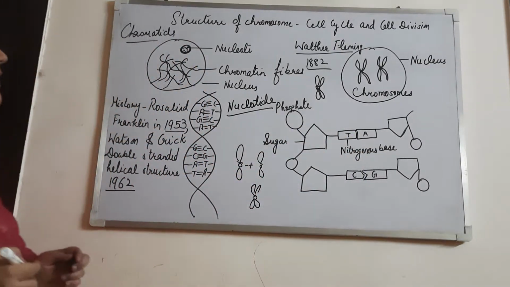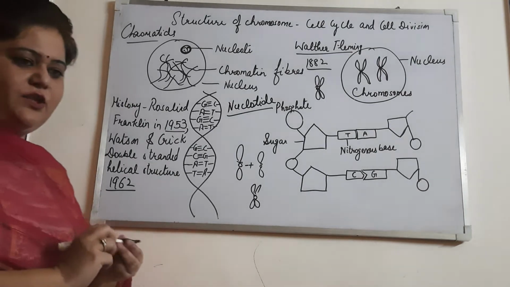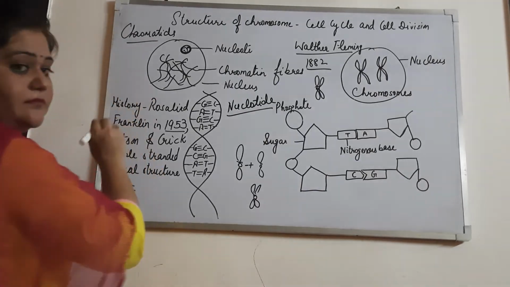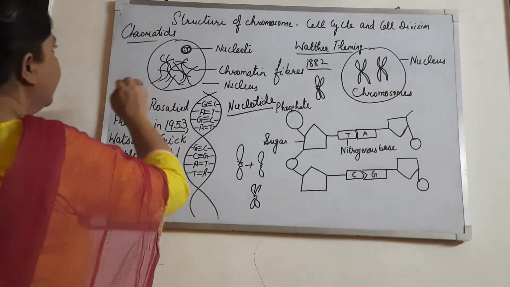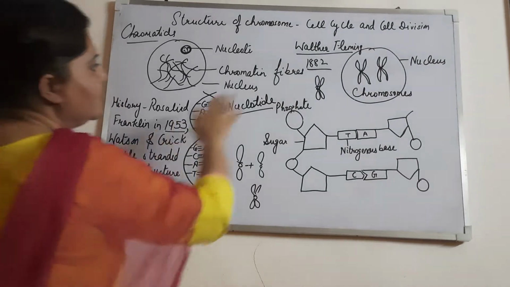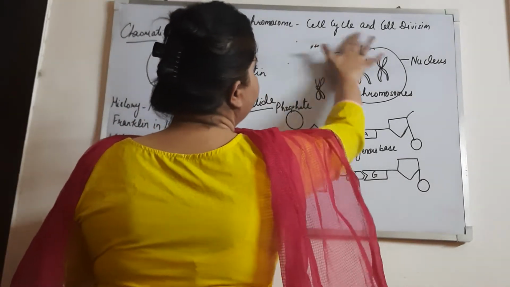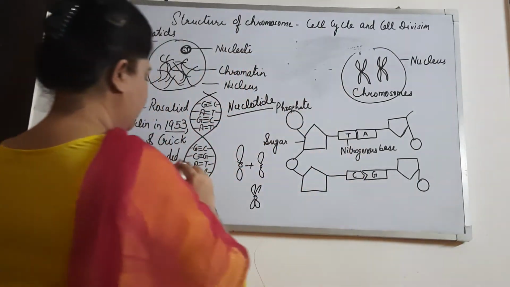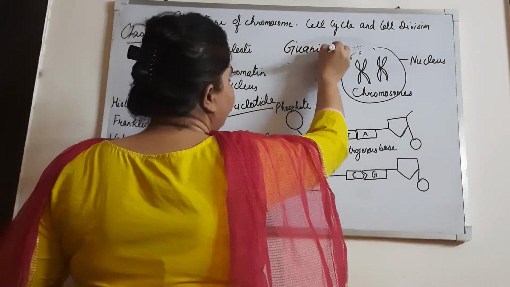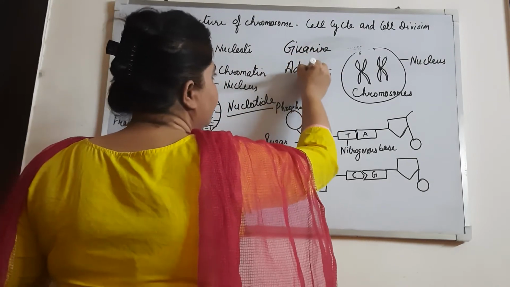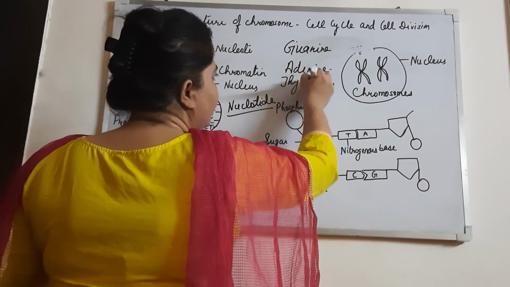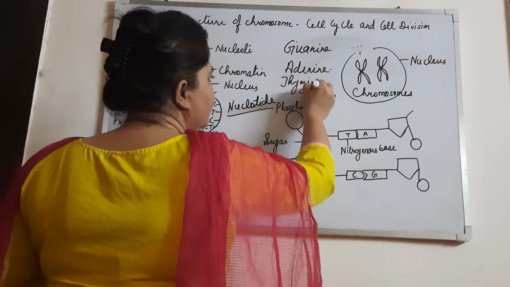And the nitrogenous bases are guanine, adenine, thymine and cytosine.